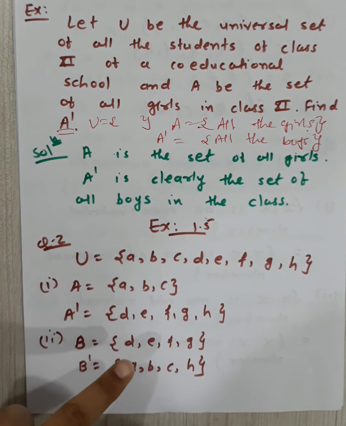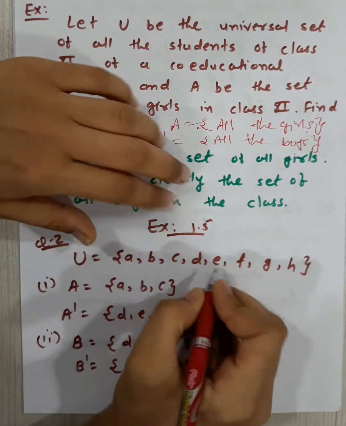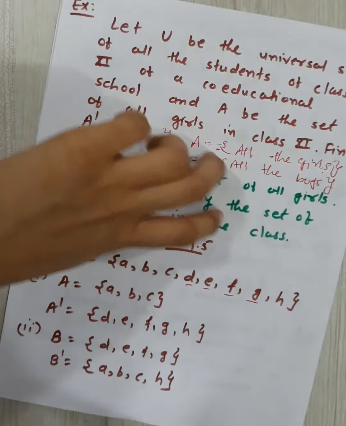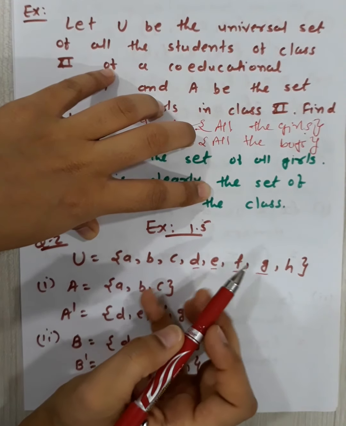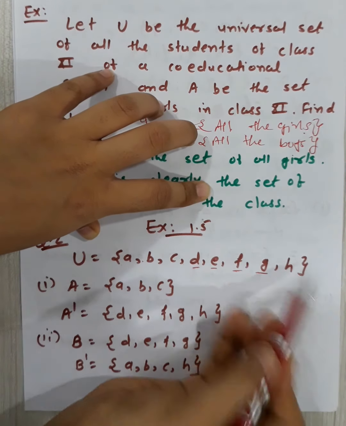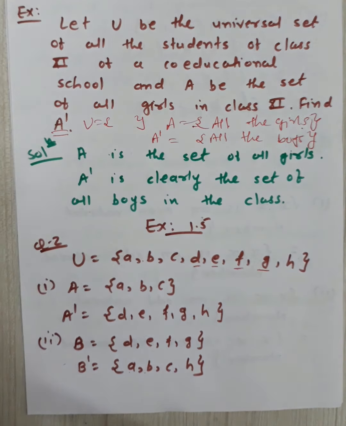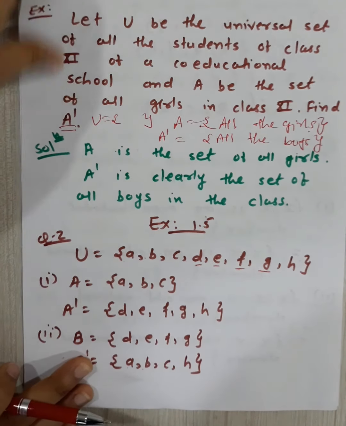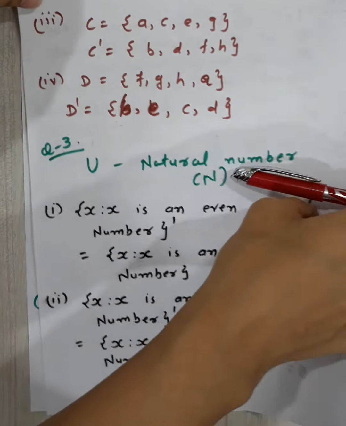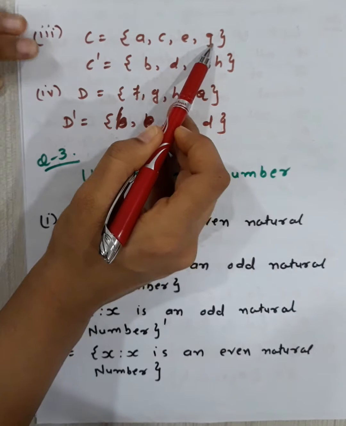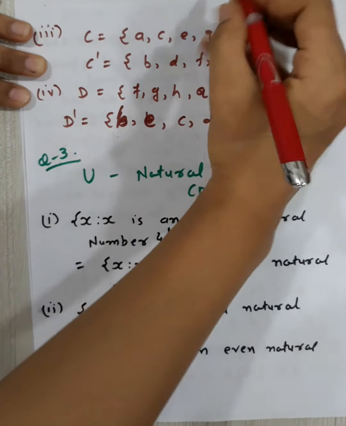Now B is equal to D E F G, right? So apart from D E F G, you have to write down the elements A B C H. A B C H is your B dash. Same, C is equal to A B C E G. So what is your U?